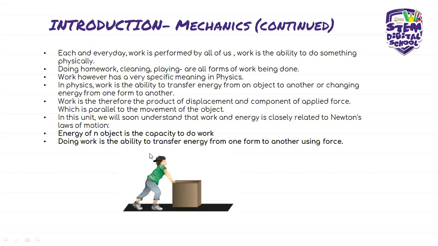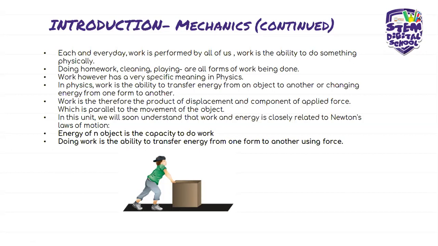Hence, I told you guys that as much as this is the force here, the component, we're going to have a parallel one and we're going to have a perpendicular one. So this parallel one is the one that we're going to be using to calculate our work done. Okay. So in this unit, we will soon understand that work and energy is closely related to Newton's laws of motion. So we do have a couple of Newton's laws of motion, but we're going to deal with them as we go through this chapter.